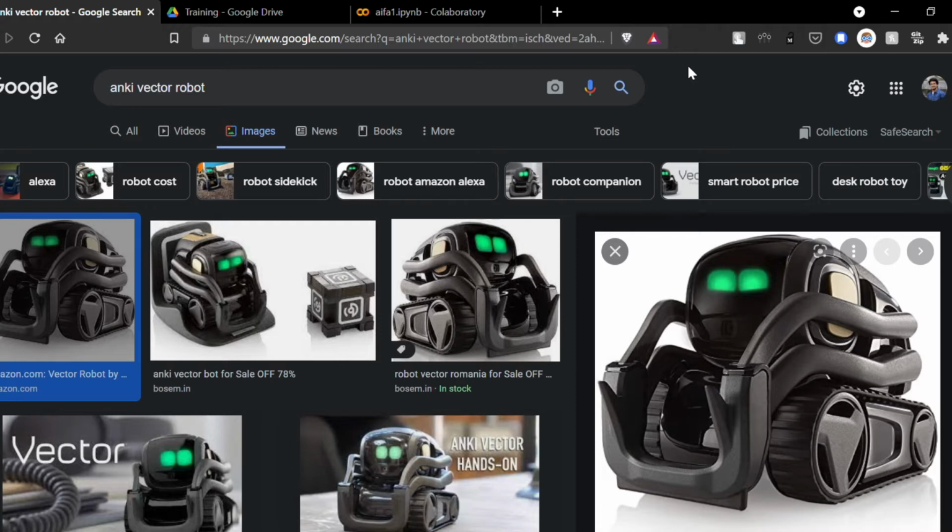Anki Vector Robot has been the cheapest, fully functional autonomous robot that has ever been built. The Vector robot can be trained to recognize people, but it lacks the ability to recognize another Vector. Thus, the purpose of this project is to provide a solution to the above stated problem.